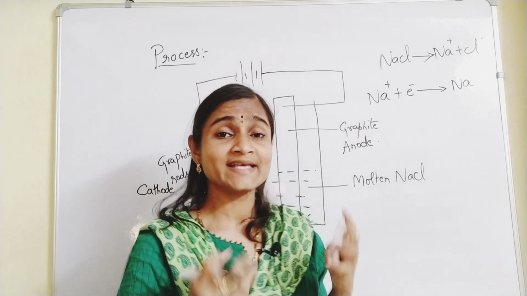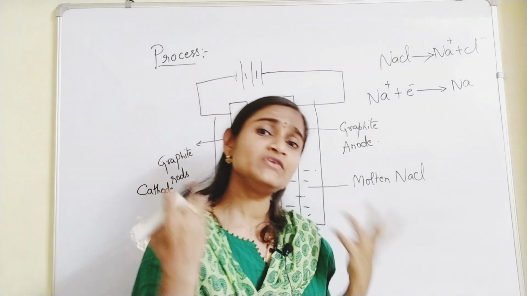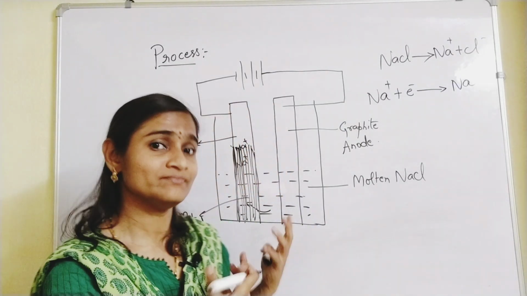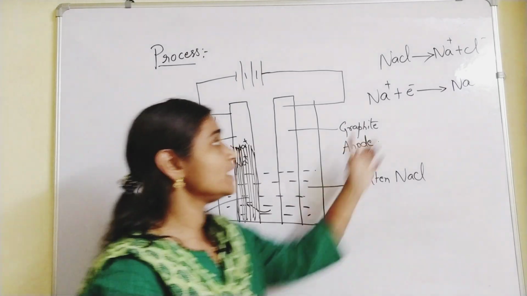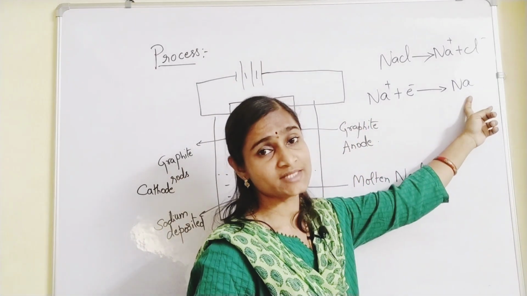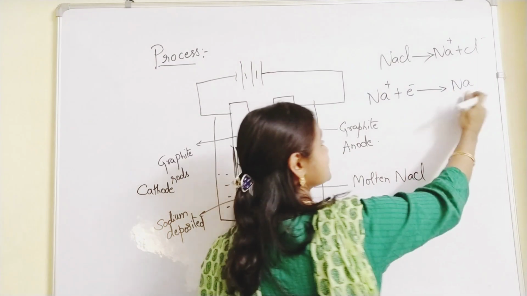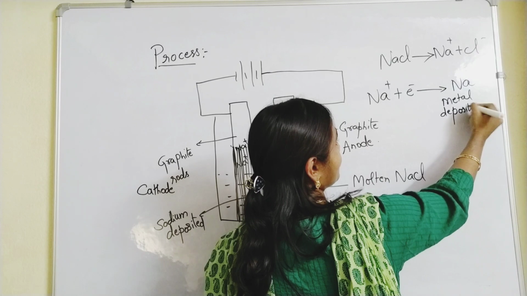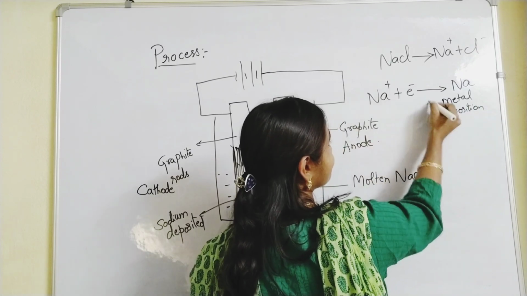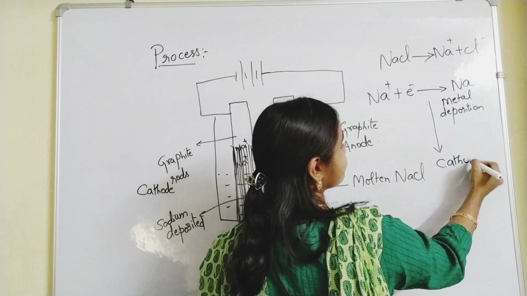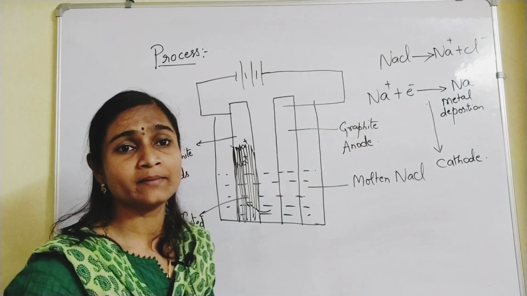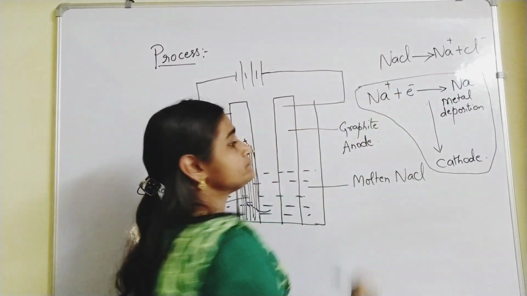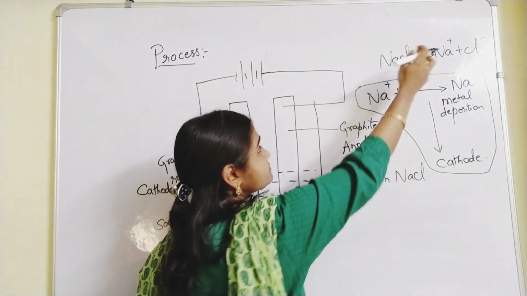Our aim is to extract sodium from sodium chloride, or if you take potassium, potassium from potassium chloride. The process happens in the same way. So Na plus plus electrons gives rise to Na. Molten metal gets deposited, metal deposition happens here. This happens at the cathode. Please remember.